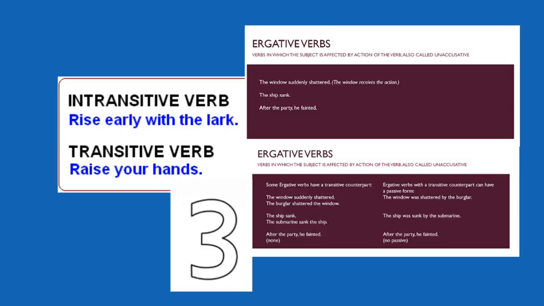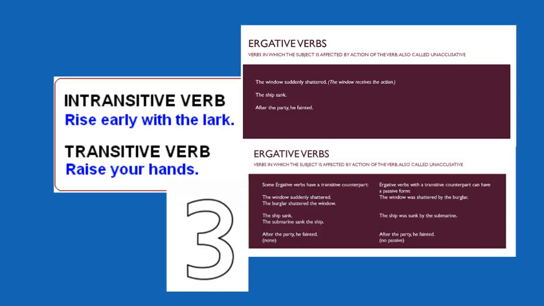After the party he fainted. But there is no transitive counterpart there. Okay, fainting is an action that only the subject can do. So therefore it's a special type of intransitive verb, and therefore it has no passive formation. You could never say he is fainted or he was fainted. You never ever say those types of things.